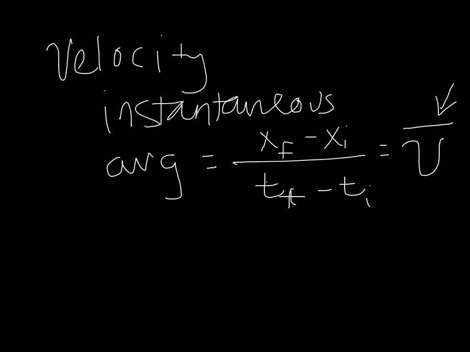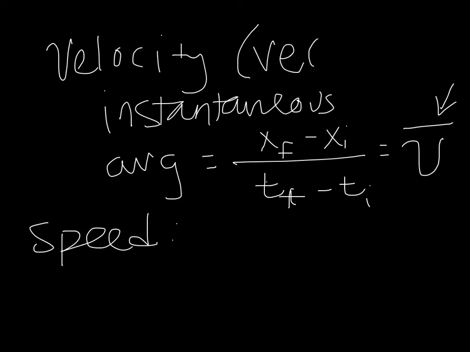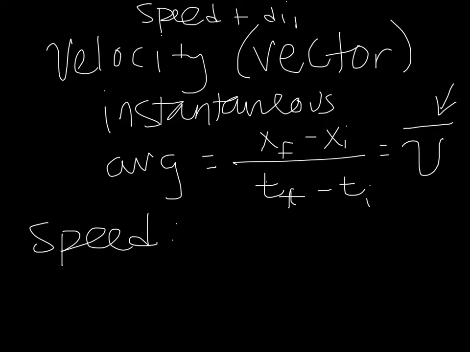We also have speed. And speed is kind of like velocity in that you discuss how fast you're going, but speed does not incorporate direction, whereas velocity is a vector. So that means that it has speed plus direction. And speed is just distance over time.